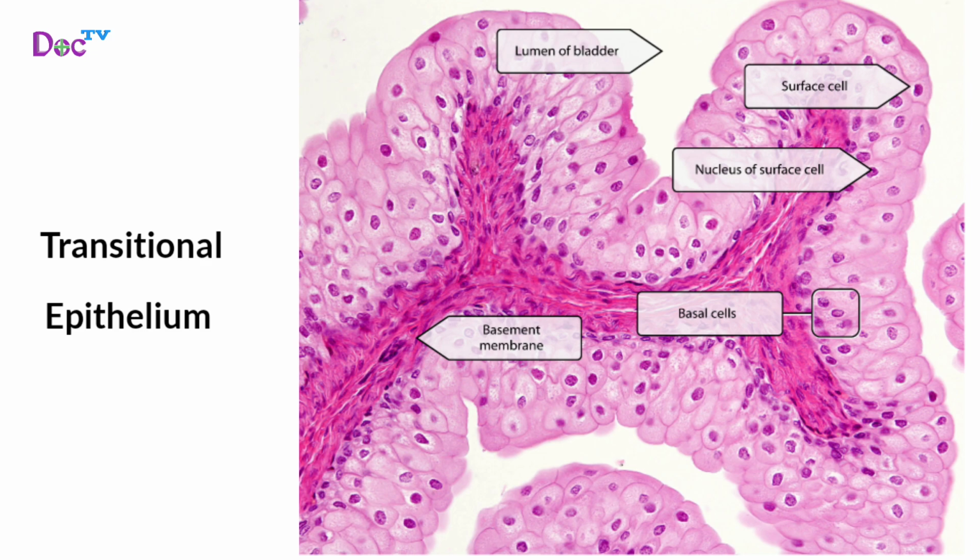So the last is transitional epithelium. It is a different type of epithelium which lines the ureter, bladder, and parts of the urethra. It has cuboidal or columnar basal cells and dome-shaped surface cells that flatten to allow these organs to distend as they fill with urine. The further topics would be explained in next class.